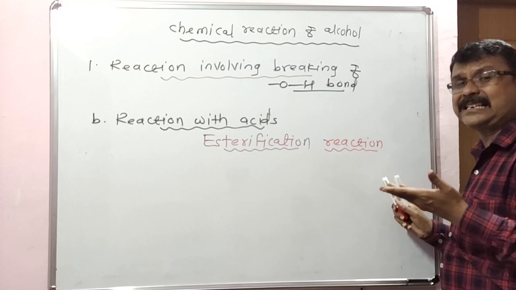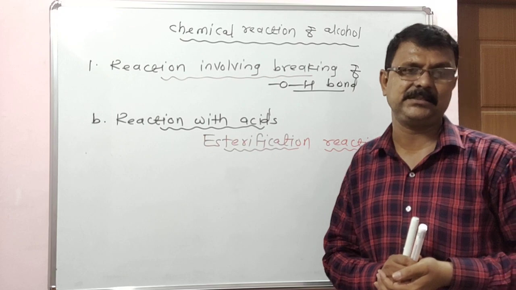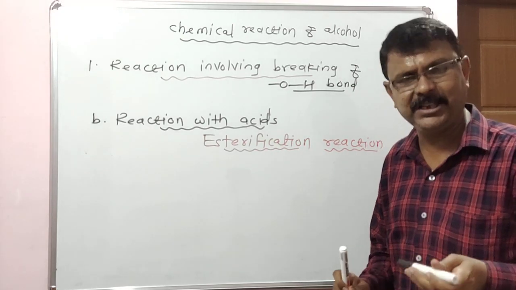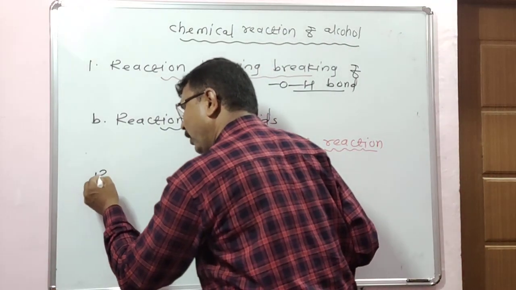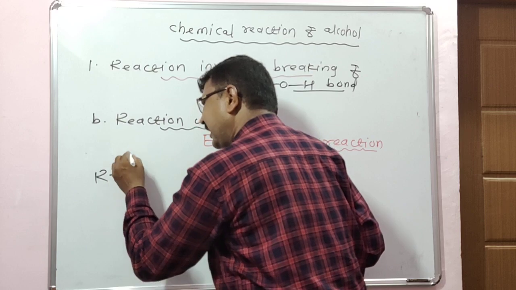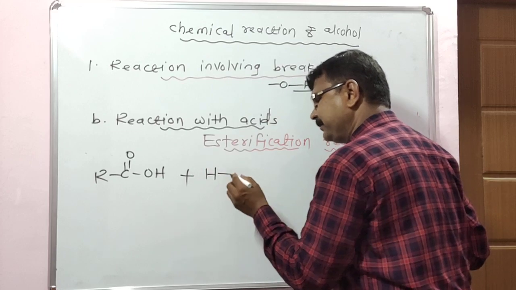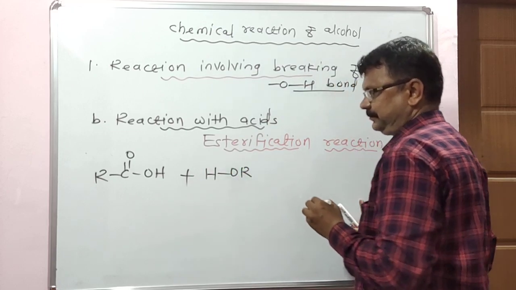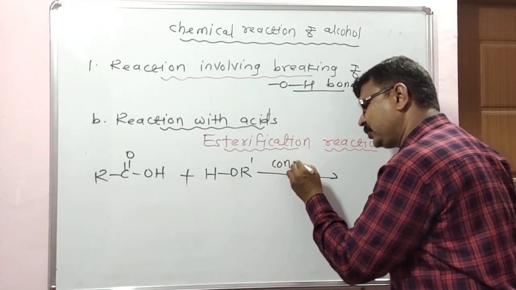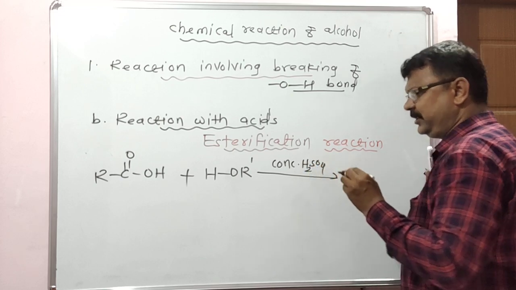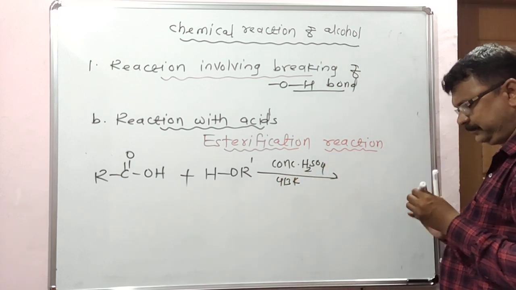Look here, this reaction is a Fischer esterification reaction and Speyer esterification reaction. First, the Fischer esterification, using concentrated H2SO4. In this reaction, a carboxylic acid, written here in a different form as R-COOH, reacts with an alcohol, R'-OH, with concentrated H2SO4 at 413 Kelvin temperature.